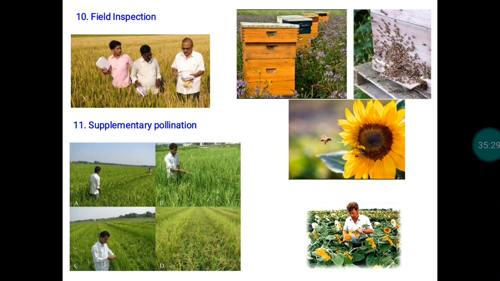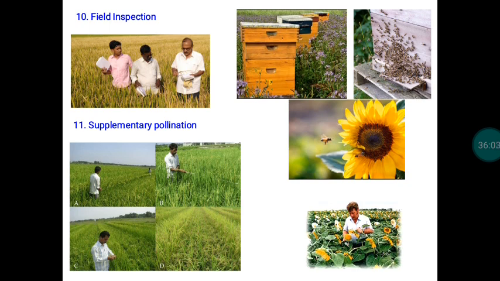For that purpose, we can apply jaggery solution or Nira solution. If you apply jaggery solution or Nira solution, a very good pleasant odor will be there, and that odor will attract more pollinators. Once the pollinators start to visit our flowers, automatically they will take care of the transfer of the pollen. By this way only we can increase the seed set. So these are all the things we have to follow under supplementary pollination work. This is mainly recommended for hybrid seed production in almost all crops.